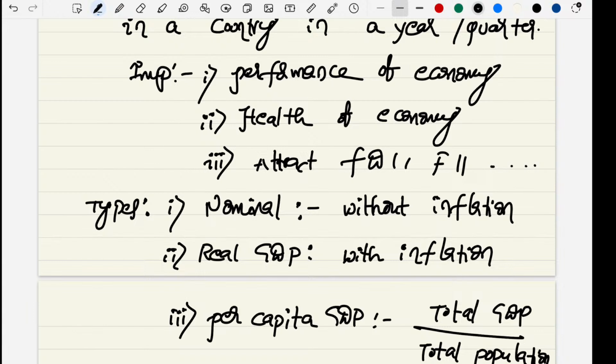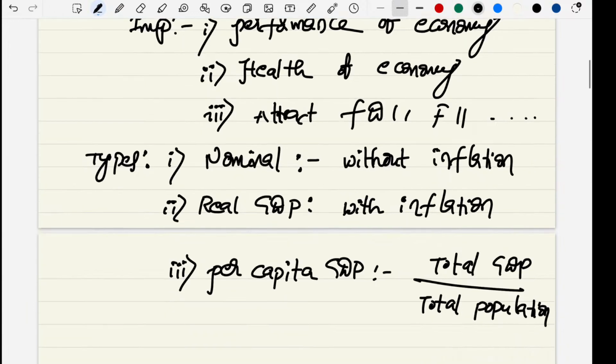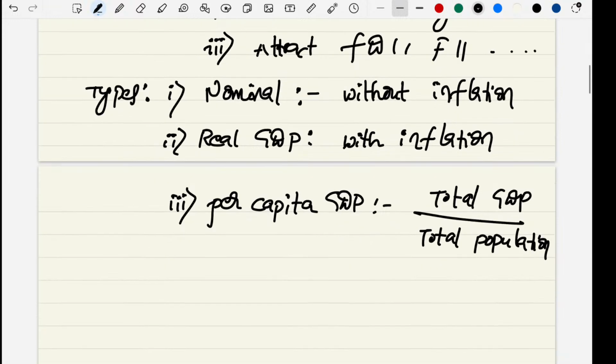Per capita GDP helps us to measure the average income of the people in India or other countries.